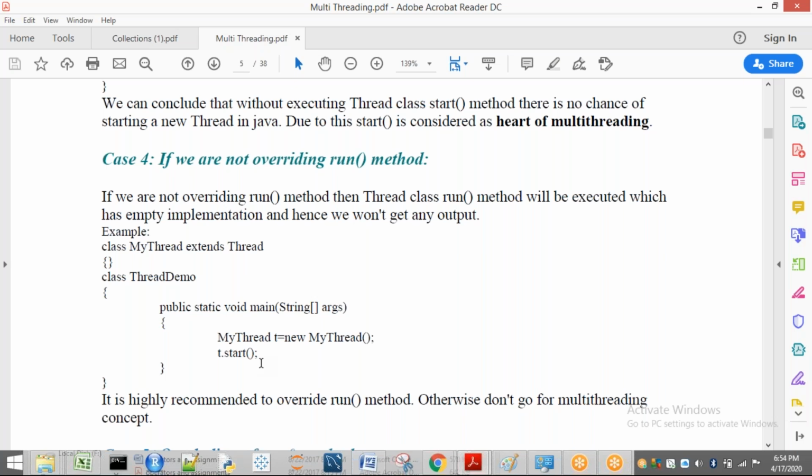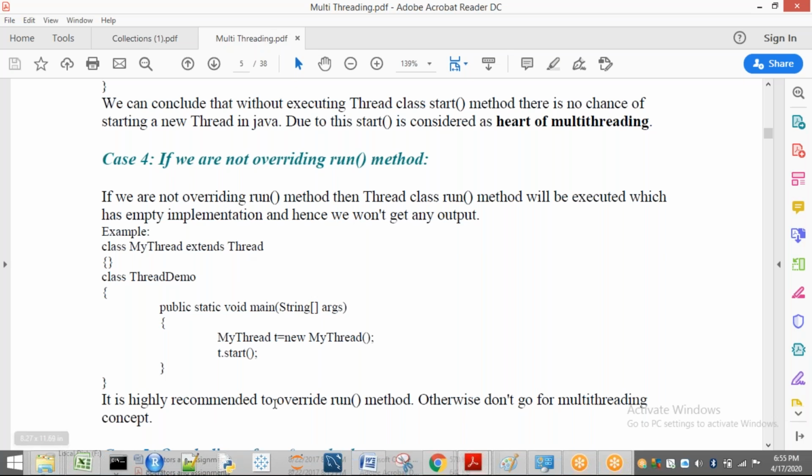So now after this example you should have two things in your mind. First, if you want to execute a multi-threading program, the start method compulsorily has to execute. Second, the run method compulsorily has to be overridden. If the run method is not overridden here, what is going to happen? The Thread class run method will be executed. These two things are very important. The start method has to be executed to call the run method, and the run method has to be overridden. Sorry, overridden, not overloaded.